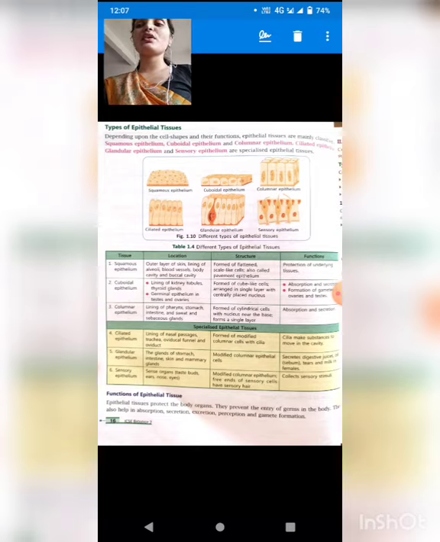So basically students, where will the glandular epithelium be found? Glandular epithelium will be found in our skin, because the sweat and sebaceous glands are found there. Sensory epithelium will be found where the sense organs are, like nose, ear, taste bud, etc.